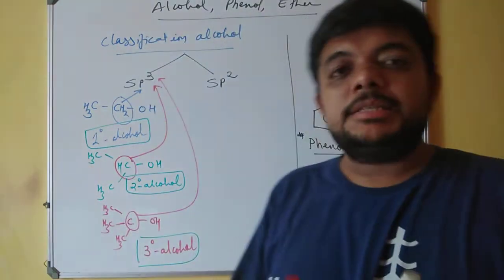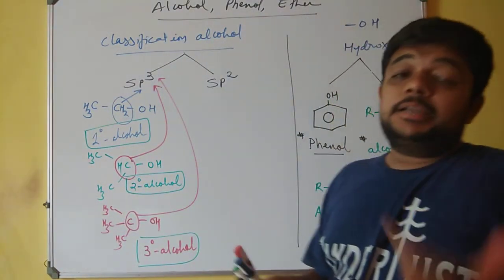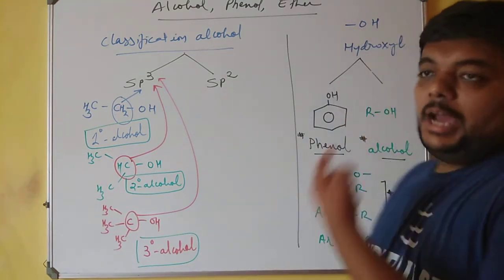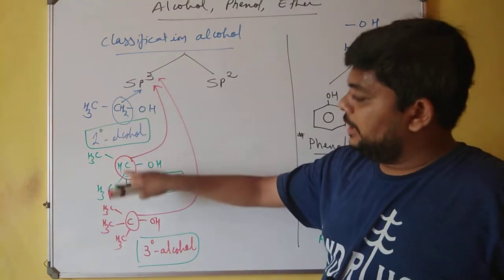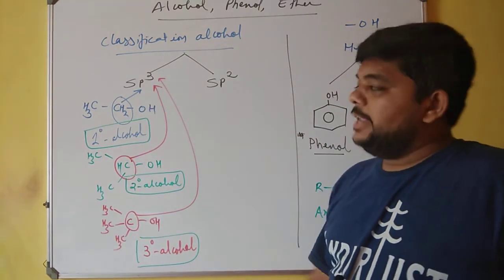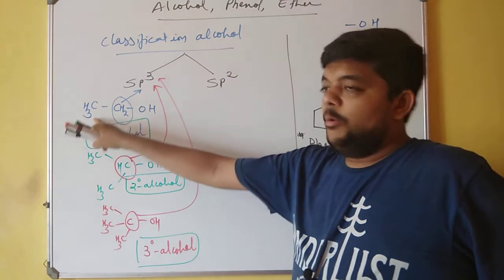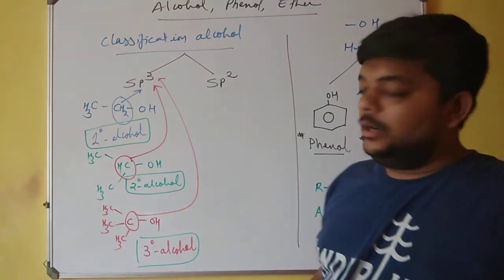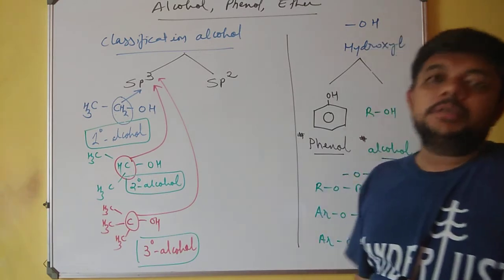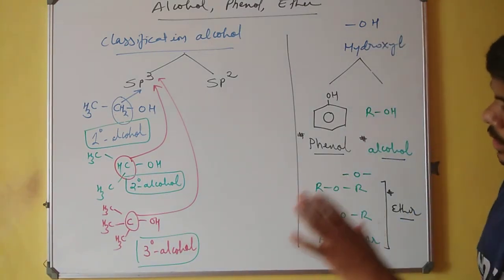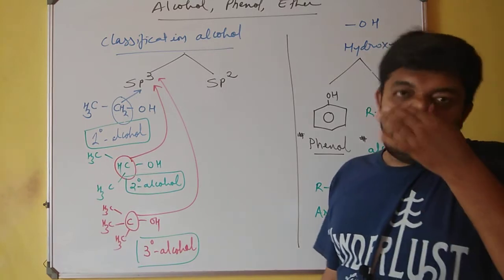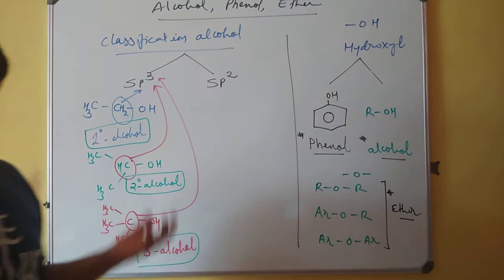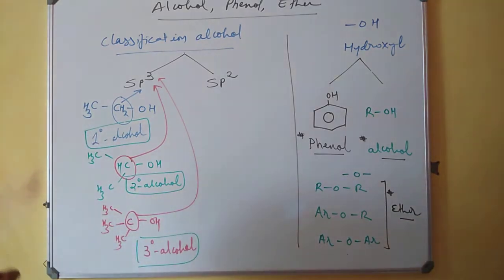So in a single statement I can say that let it be primary, secondary or tertiary alcohol, the OH group, that is the hydroxyl group, must be attached with the carbon that is sp3 by nature, and this sp3 hybridized carbon has one other carbon, then it is primary alcohol, 2 other carbons, then it is secondary alcohol, and 3 other carbons, then it is tertiary alcohol. So this is all about primary, secondary and tertiary alcohol when we try to classify the alcohol based on hybridization.